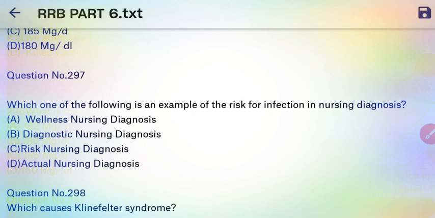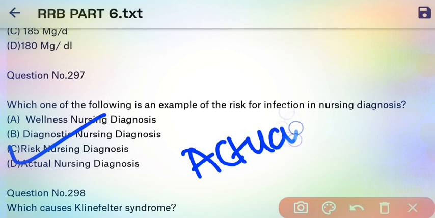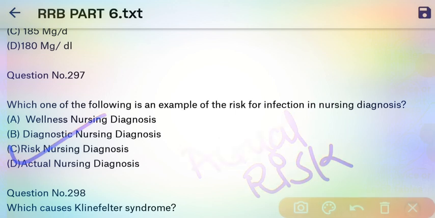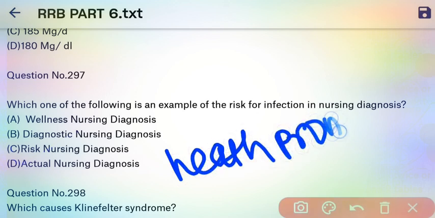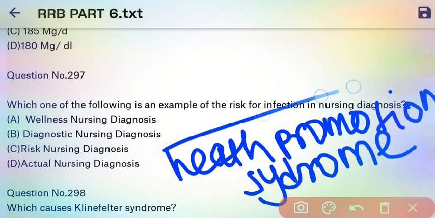Next question, which one of the following is an example of risk for infection in a nursing diagnosis? So here our right answer is risk nursing diagnosis. C is the right answer. Okay, so there are mainly 4 types of nursing diagnosis. First one is the actual nursing diagnosis, like sleep deprivation, and then risk diagnosis, which includes the risk of infection, then the health promotion diagnosis, and the fourth type is a syndrome diagnosis. Okay, so there are mainly 4 types of nursing diagnosis.